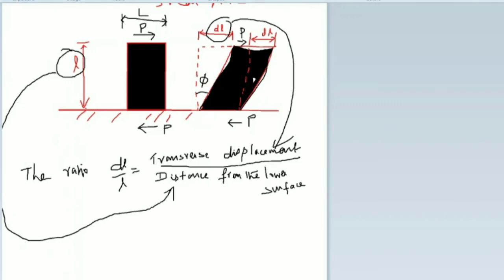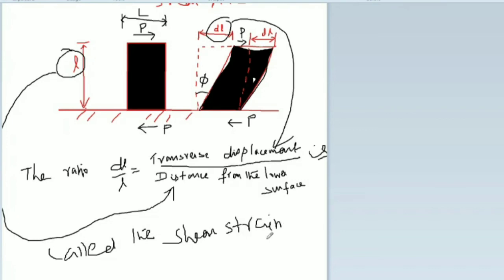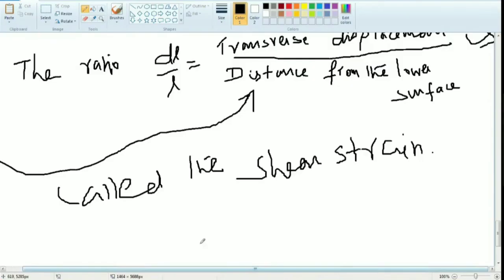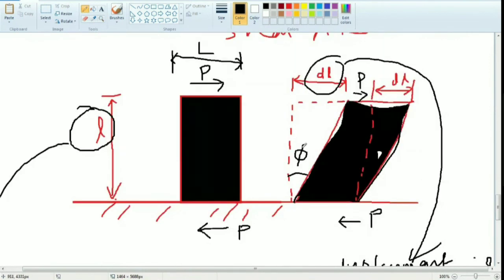Do you understand those things, ma? Yes, sir. Okay. So what is it called, ma? It's called the shear strain. It's called the shear strain. That phi, I can use phi in the diagram. Check the diagram. Phi. What is the tan theta formula, ma?